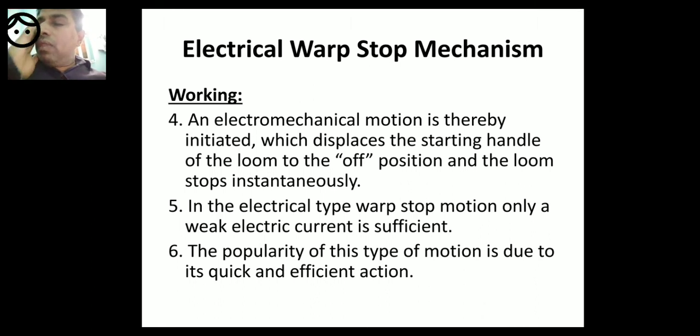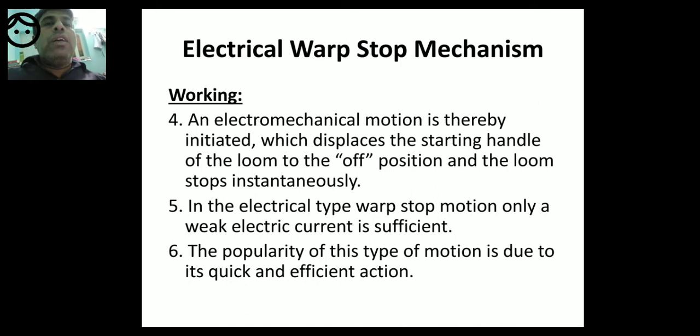So yeah, a very important point is that the drop wires should not corrode, because corroded drop wires will abrade the warp yarns. You know what abrasion is?